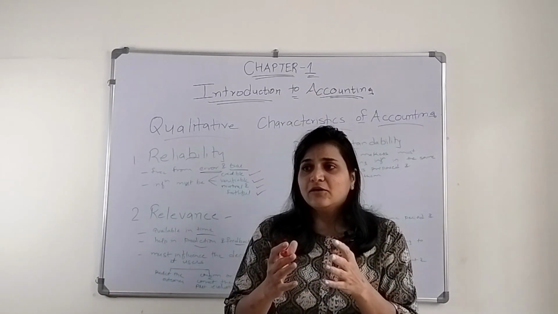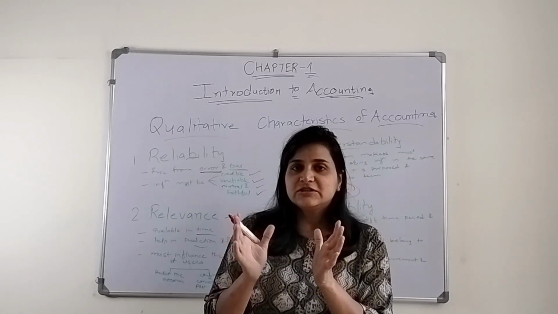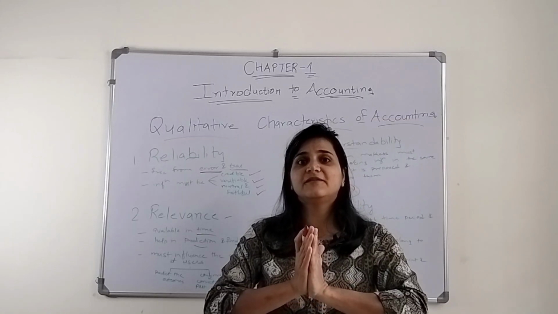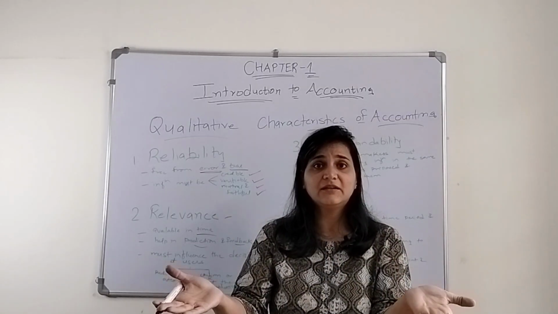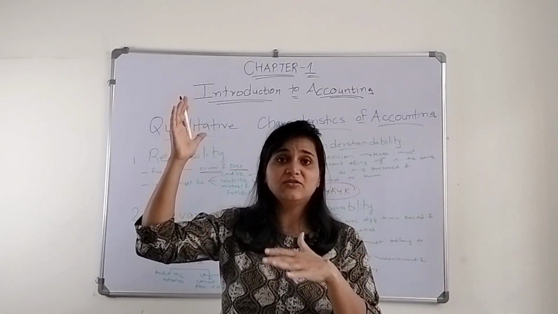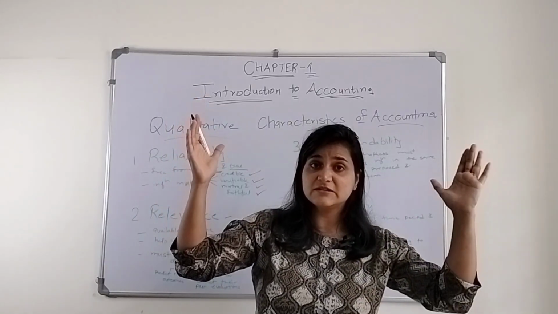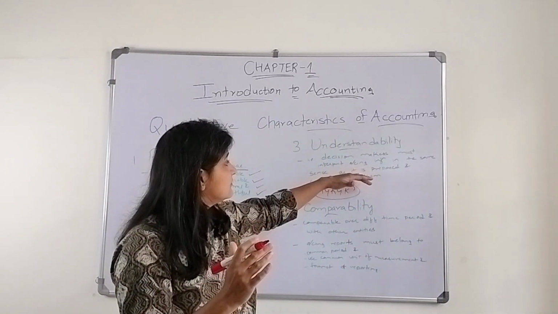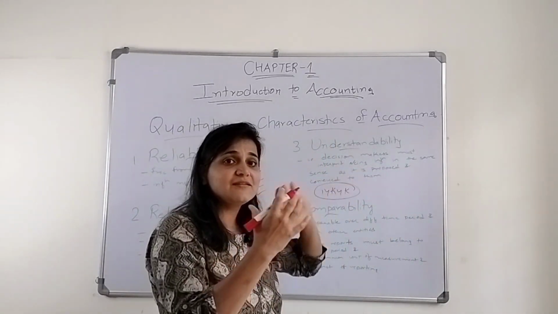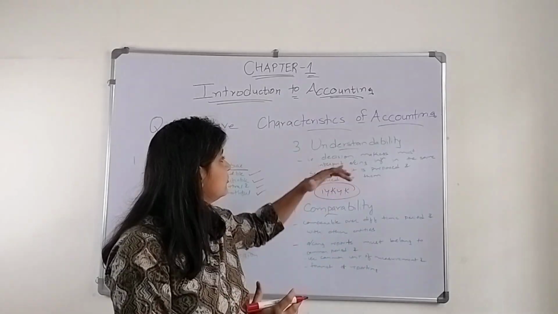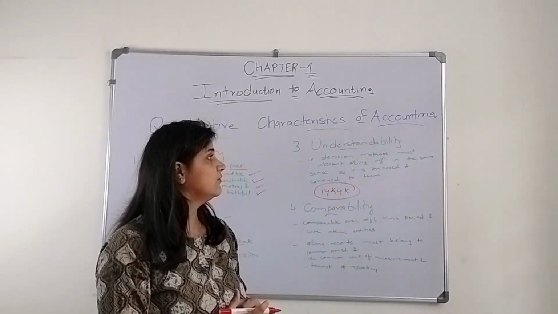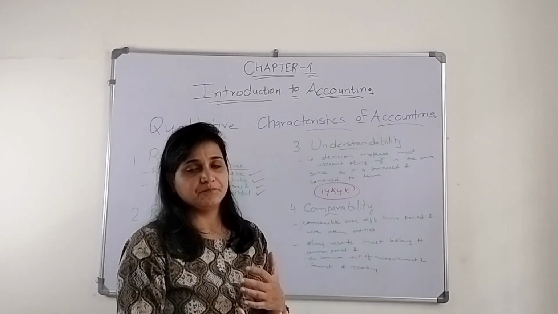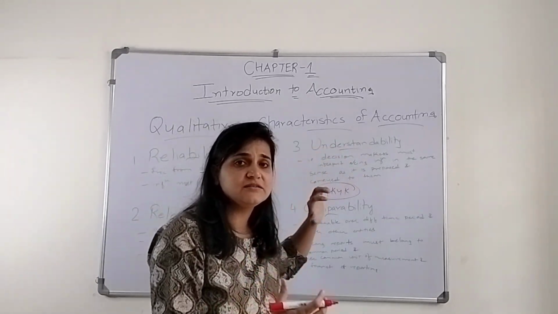Say delusion. So these are certain terminologies which need to be clear, which need to be understandable when we are presenting the accounting reports. Whatever the sender is trying to send, the receiver must understand it in the same way. He must take it in the same way as it has been prepared and conveyed. So the decision maker must interpret accounting information in the same sense as it is prepared and conveyed to them. So that is understandability.